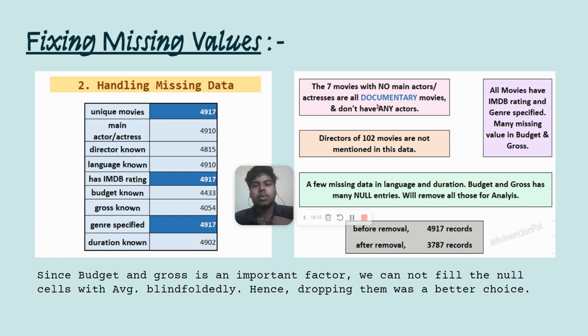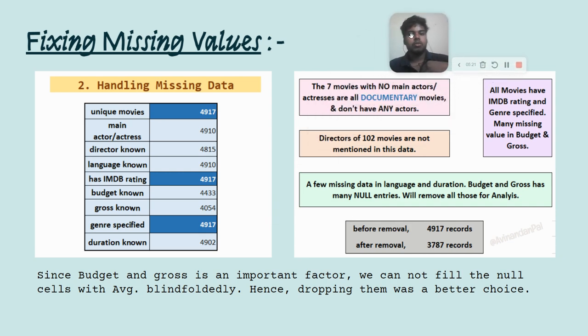All those movies are documentaries, so it's okay that they didn't have it, maybe a movie about animals or space, which may not have actors. 102 movies didn't have any director specified, and some movies had missing values in language and duration. A lot of movies didn't have budget or gross specified, so that is a point to be noted. And all the movies had an IMDb rating and their genre specified.